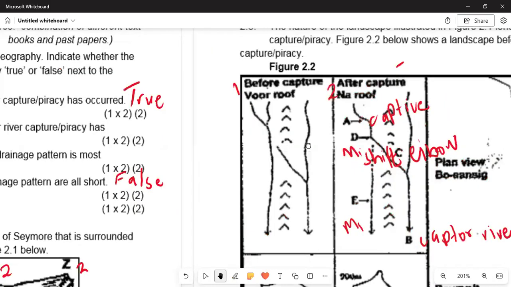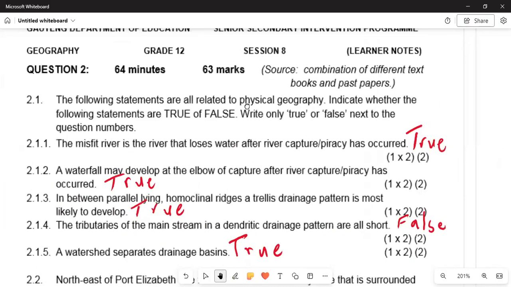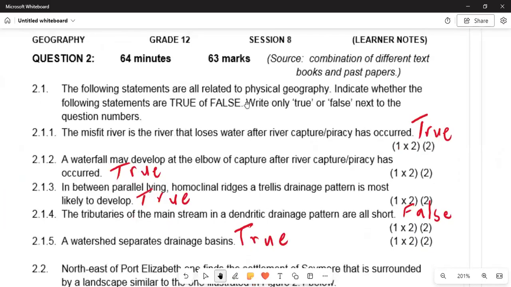Without wasting time, here we are going to anticipate question 2, looking at the different questions which can arise on our question paper. In 2.1, the following statements are related to physical geography. Indicate whether each statement is true or false, only true or false next to the question number.